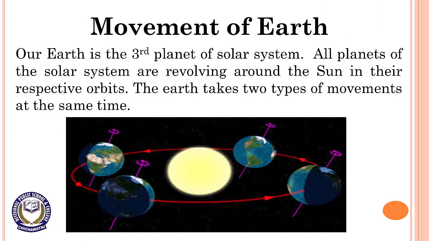Now we are going to discuss movement of Earth. Dear students, our Earth is the third planet of solar system. All planets of the solar system are revolving around the sun in their respective orbits. The planets which revolve around the sun in their respective orbits get heat and light from the sun. Like the other planets, our Earth is also revolving round the sun.